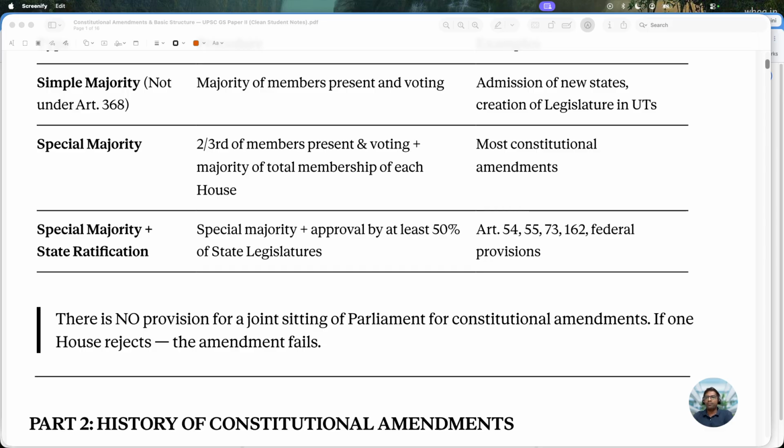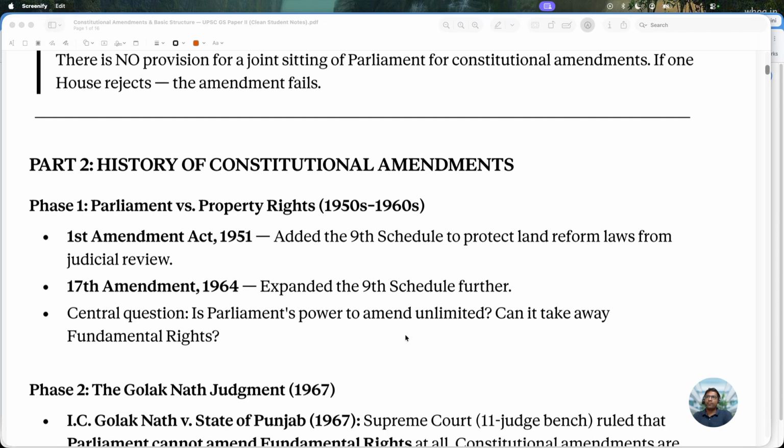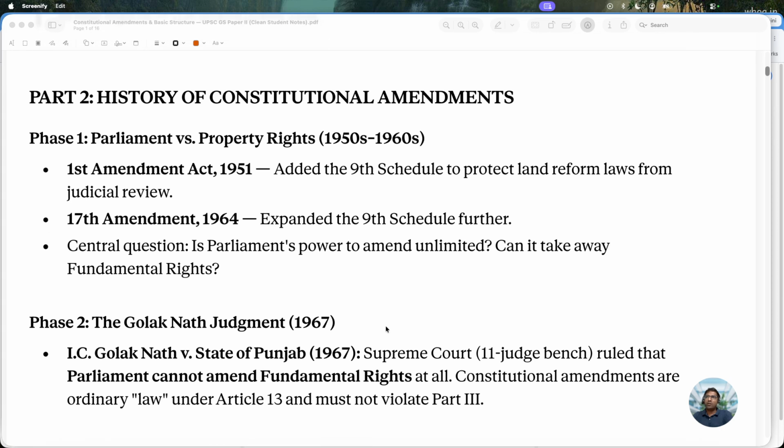One important thing is that there is no provision for a joint sitting of Parliament for constitutional amendments. Unlike ordinary legislation, where sometimes Lok Sabha and Rajya Sabha can sit together and pass the bill by majority, for constitutional amendments, if one house rejects, then the amendment fails. So that's it. Let's look at Part 2, history of constitutional amendments.